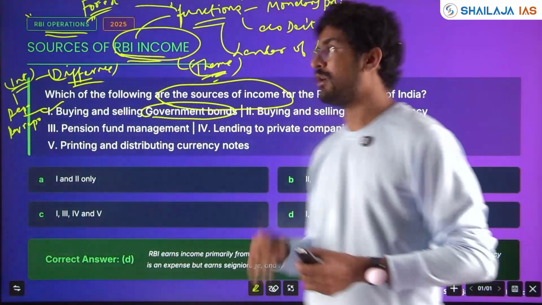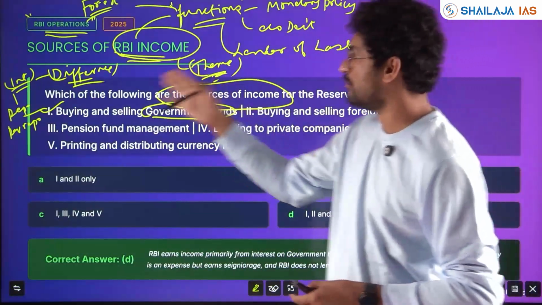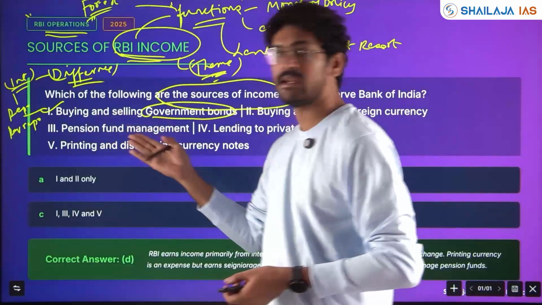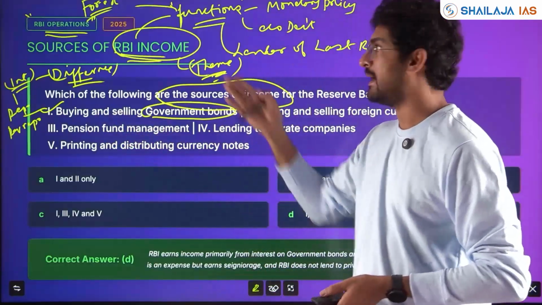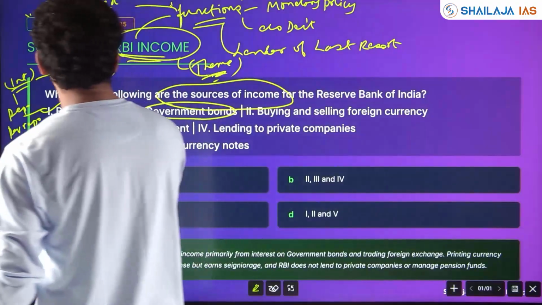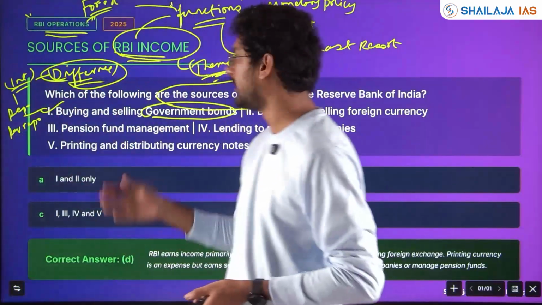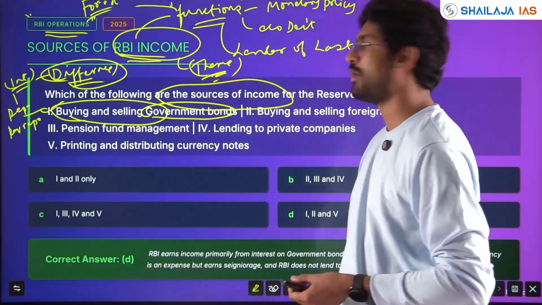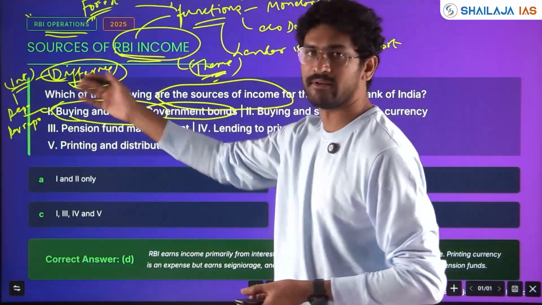We can't discuss all the concepts here, but you should know them before, and this is not a class where you are learning the concepts. You should be able to understand which are the important areas in the last leg of prelims. So the difference between the interest earned is the income you got. Buying and selling government bonds, you will receive income from the difference of interest.